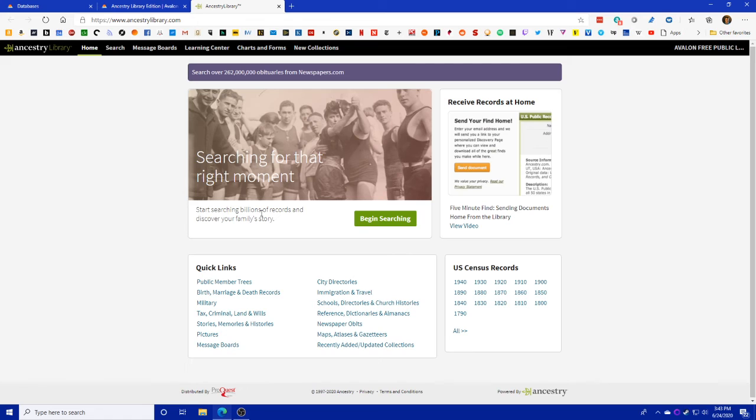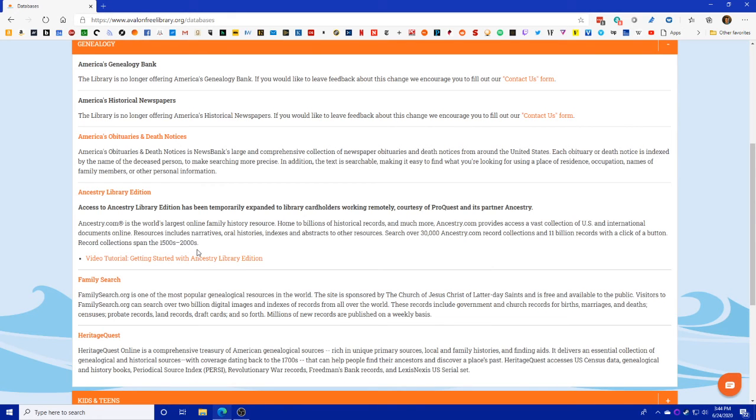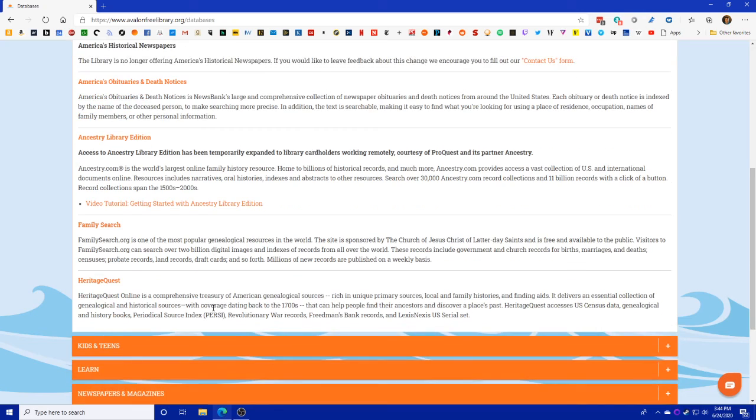The real difference here is that when you pay for Ancestry yourself, you get to save all your stuff into a family tree and different lockers and things, and you're not going to be able to do that with this. You'll have to print things out and sort them yourself. If you don't want to have a lot of paper, you can always save it as a PDF instead of printing it. That way you just keep it as a file and move it to wherever you need to work with it from there. Let's go all the way back here. But there's also Family Search and Heritage Quest, which are some pretty good resources for additional data if you're trying to put that together.